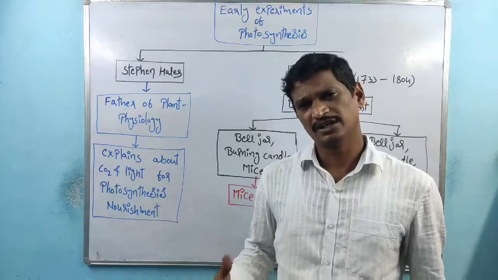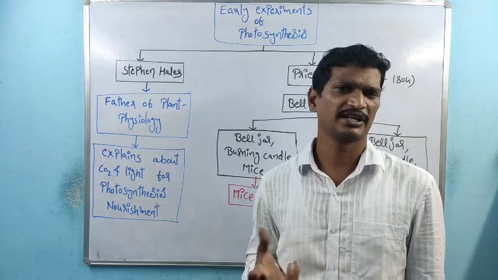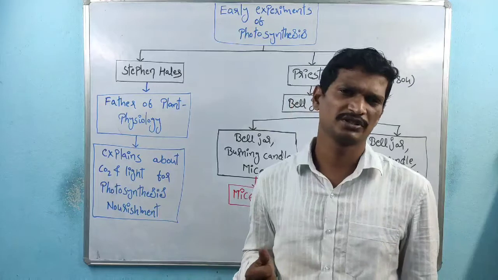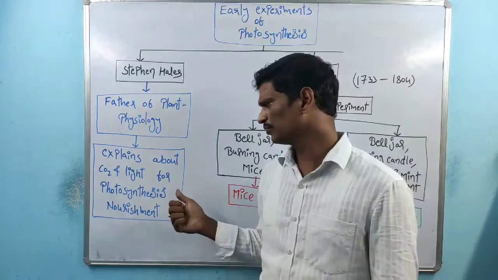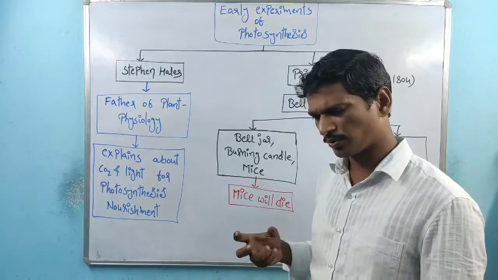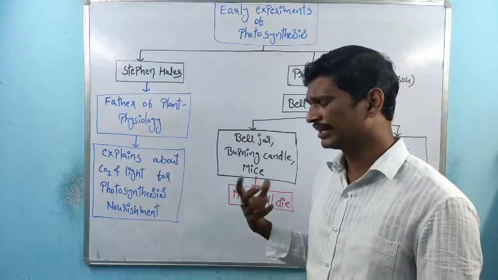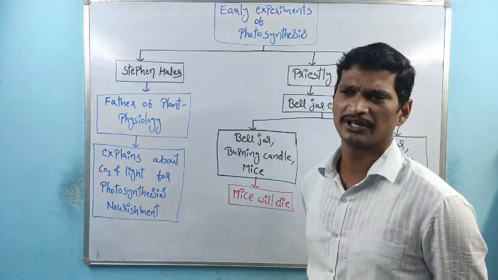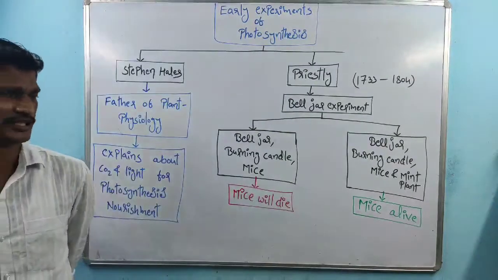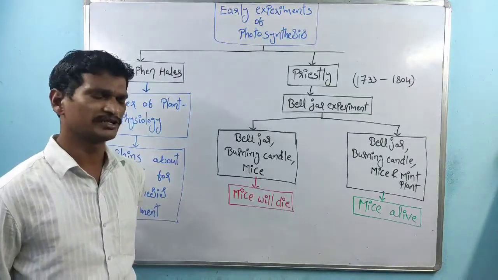Here, the energy for photosynthesis means the components required for photosynthesis. So the total photosynthesis process depends on carbon dioxide and light. These are the major requirements. In the last class also we discussed the same points, right?